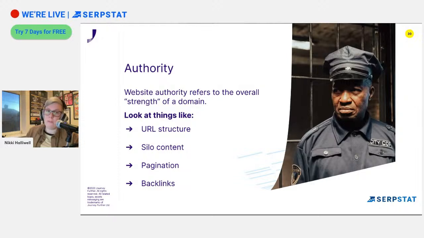Are the backlinks that we have relevant? Are they from the same niche? Or are they all poor quality links from spammy looking websites that bear no resemblance to who we are and what we do? Or is there a gap? When we look at a link gap analysis, do we actually have a good amount of links from relevant sites, but when we look at that compared to others, we don't have as many in a certain area? So that's something that we can then start to target. You can look at that in an audit, and that's a really powerful way that you can start to build that authority.